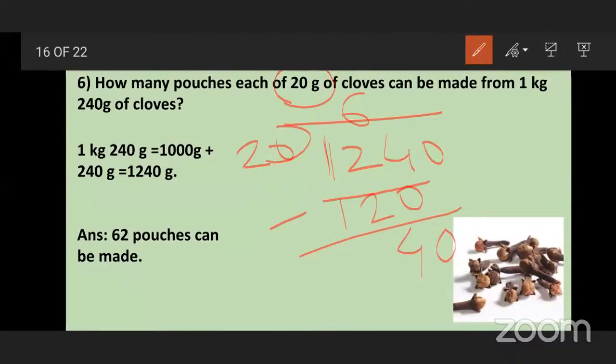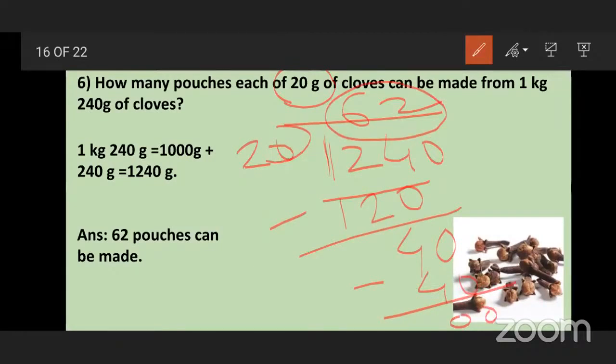In 20's table 40 is there. 20 twos are 40. So 40 minus 40, 0. So what answer we get? 62.